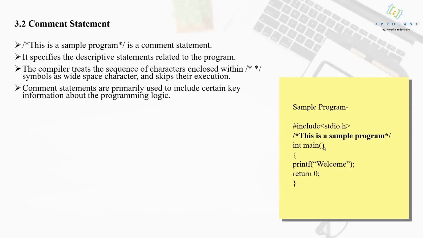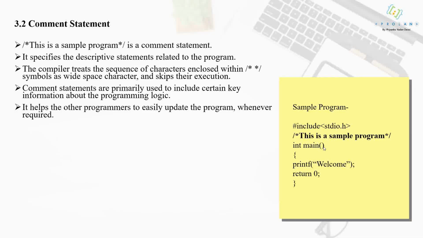Comment statements are primarily used to include certain key information about the programming logic. Now consider you are working on one program, you understood the program very well, you write the code, but if a third person comes and wants to work on your program, then he needs to understand that program. So for better understanding, you include comment statements in your program so that the third person will understand your program easily. It helps other programmers to easily update the program whenever required.